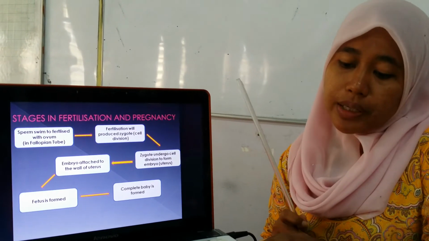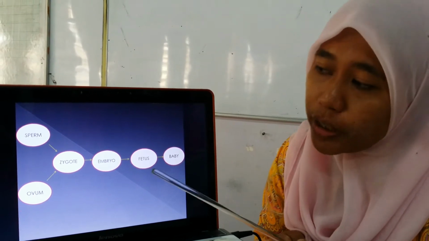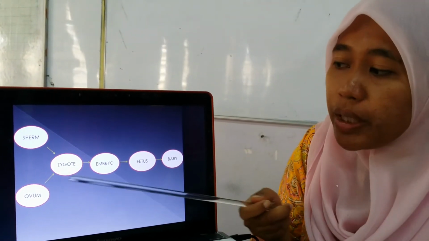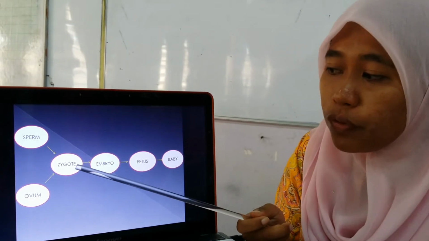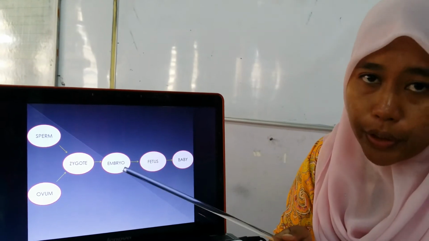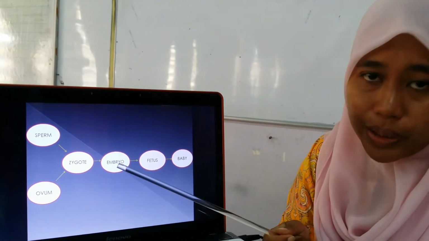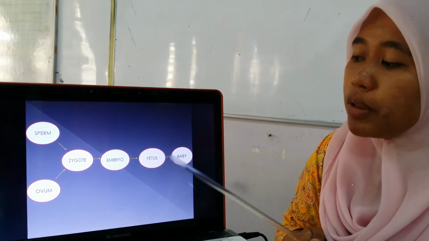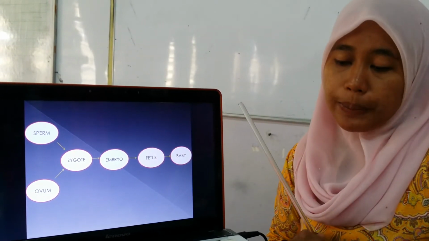As a summarization, this is the flow chart. Sperm from the male meets with the ovum from the female. They will fertilize to form a zygote. From the zygote, they will develop to form an embryo. Here in the uterus wall, they will attach. From the embryo, they will form a fetus. And from the fetus, later they will form a baby.